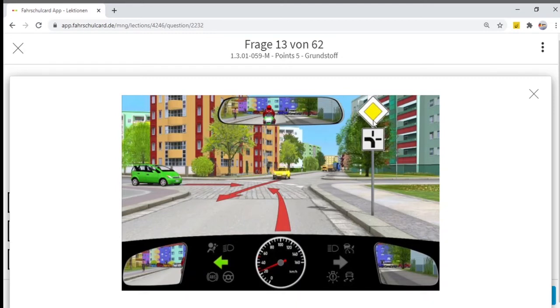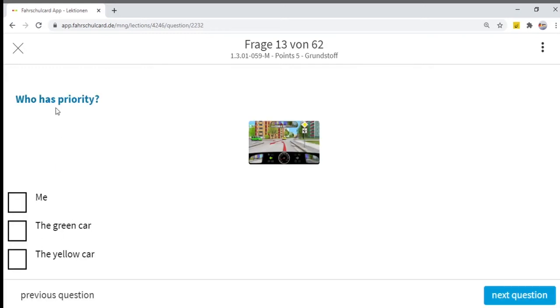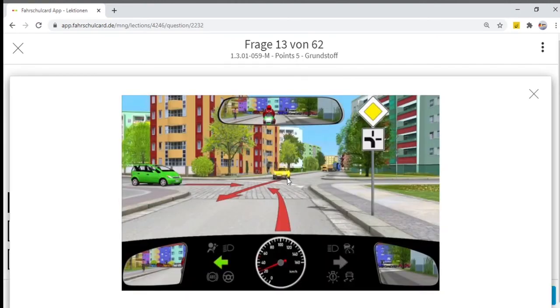Just note one thing: if we have a yellow sign here and opposite to us, normally if again there is a yellow sign, then we both have priority at the same time. If I am taking a left turn, in that case, I have to give way to the yellow car. But right now, the sign of the yellow car is a red inverted triangle, that means stop and give way. So in that case, the yellow car has to wait, and anyhow the traffic coming from right or left will also have this inverted red triangle. So we don't need to take care about the traffic coming from right or left. So in this case, who has priority? I have the priority. We will cover these questions as well.